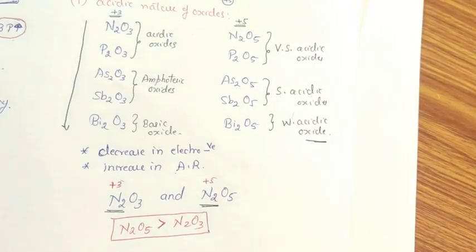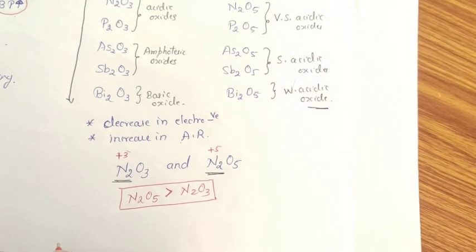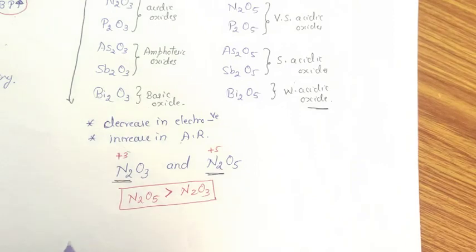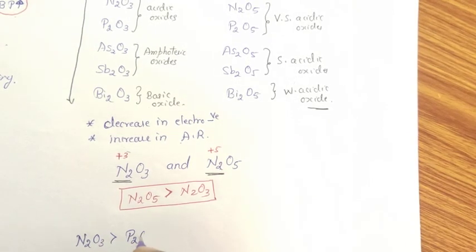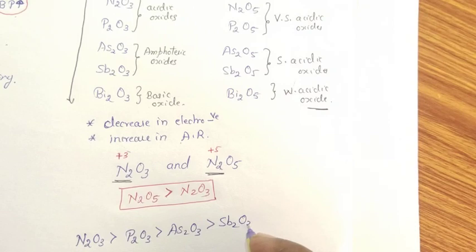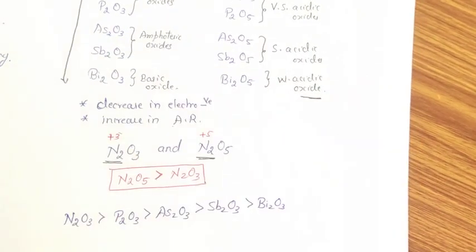Coming to the stability. N2O3 oxides are more stable than P2O3, more stable than As2O3, and Bi2O3.